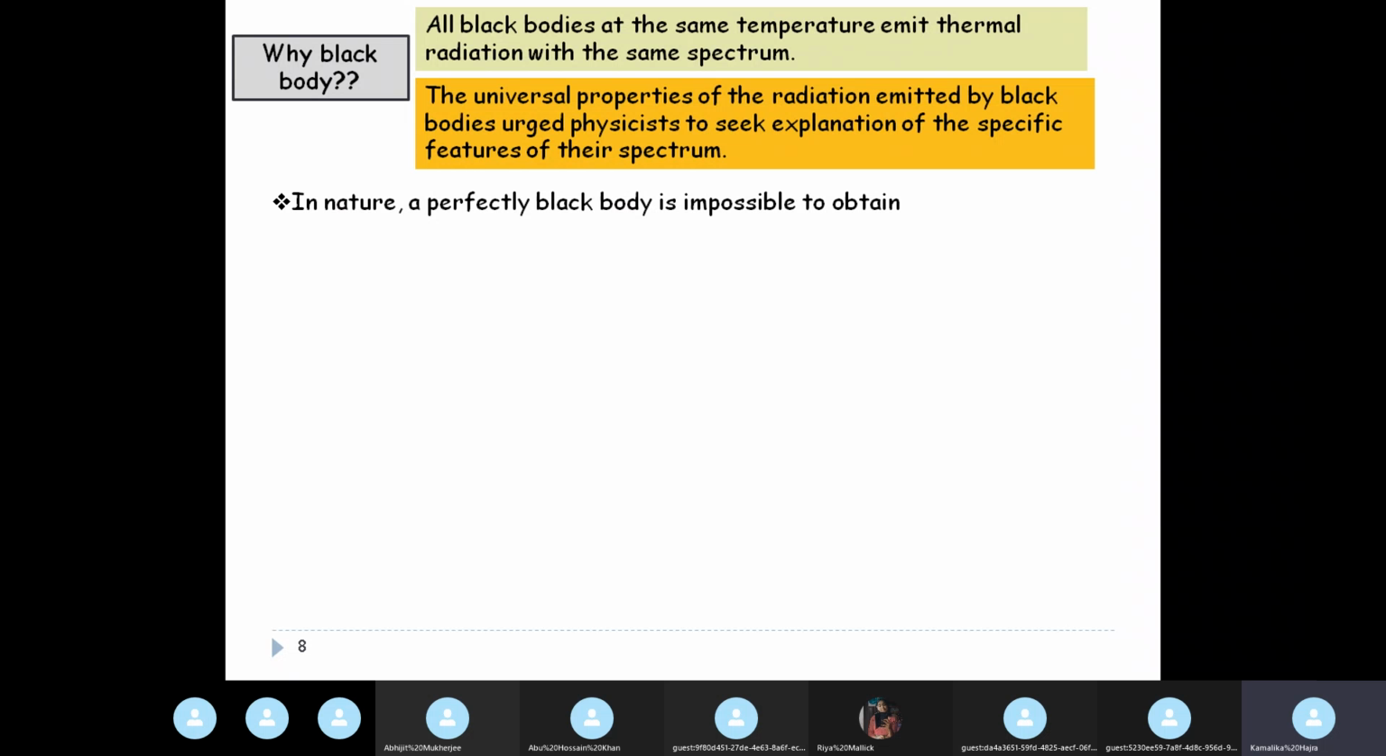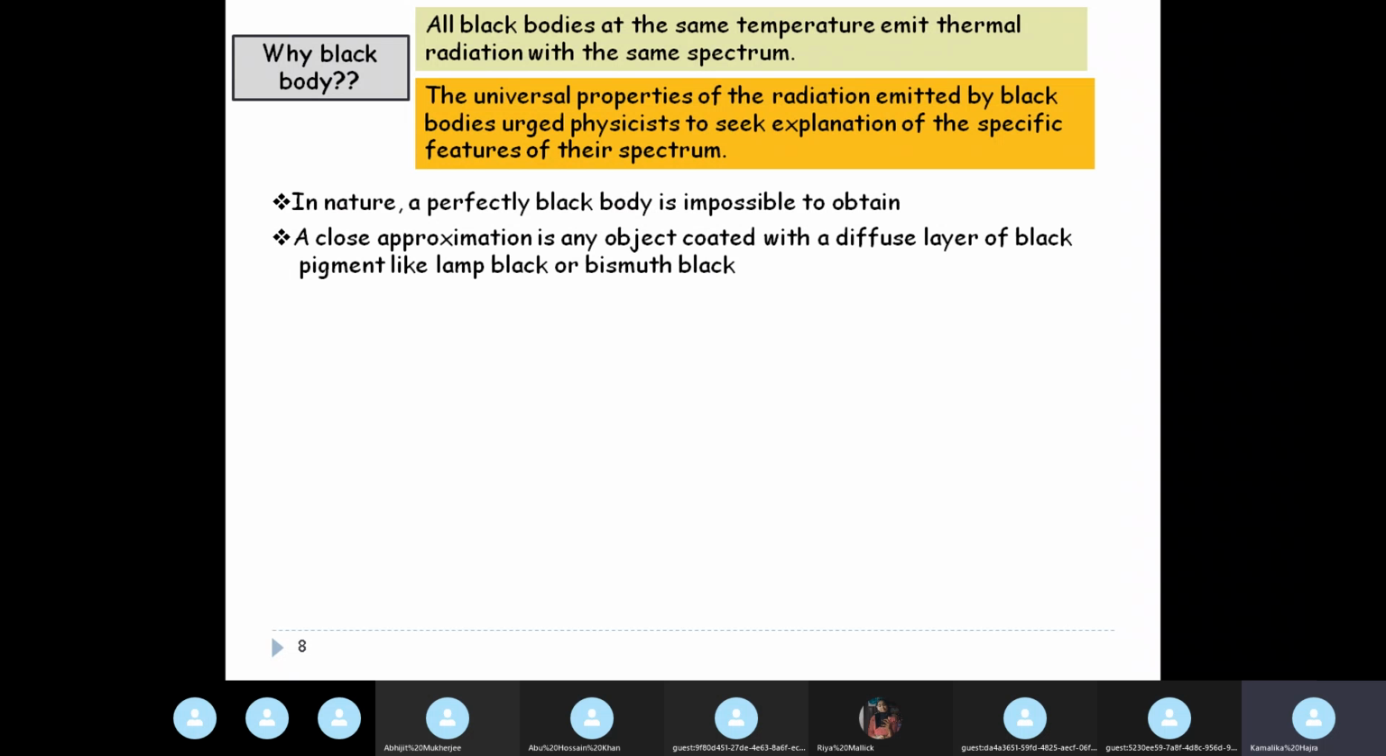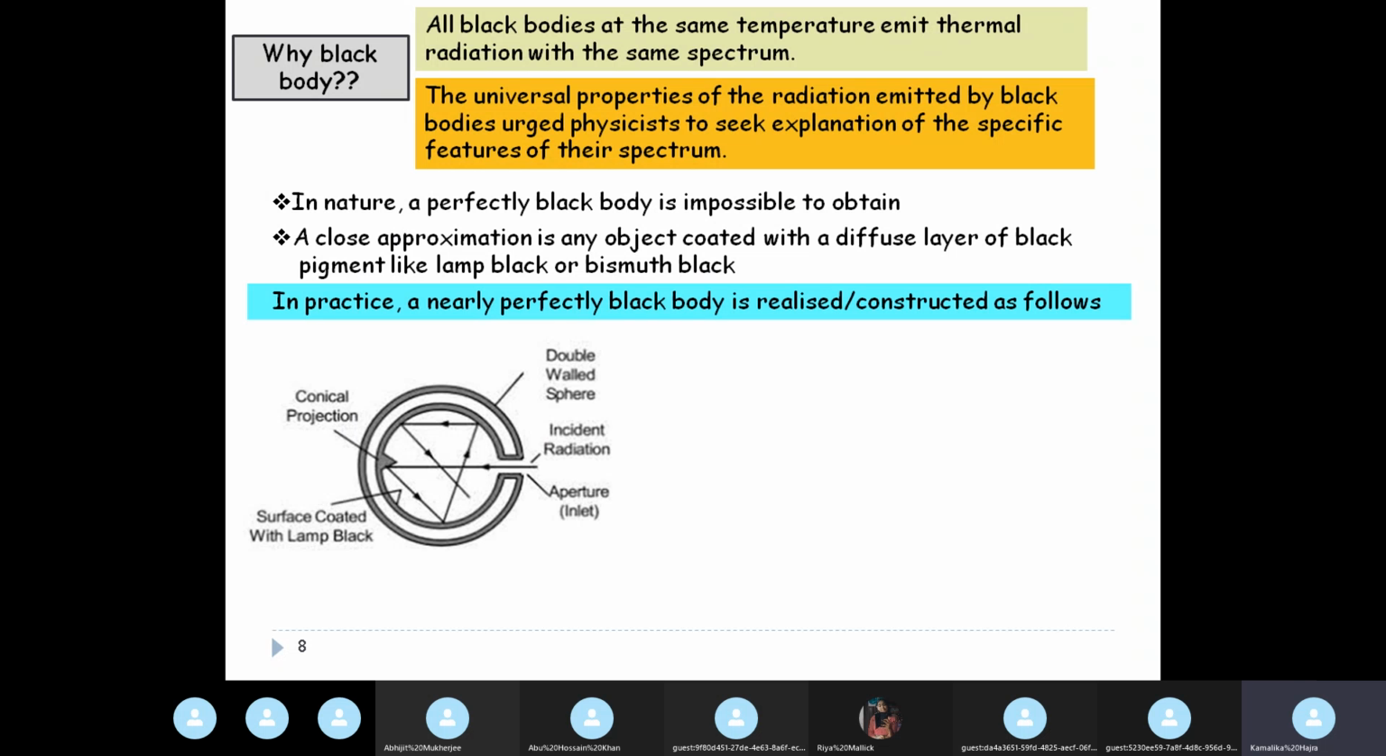So in nature we know that a perfectly black body is impossible to obtain, and I showed you the usual laboratory method of constructing a black body using any material. So this is how it is constructed. Basically, when this kind of a hole, or cavity, rather, cavity is the correct word. This is also known as cavity radiation, in fact.